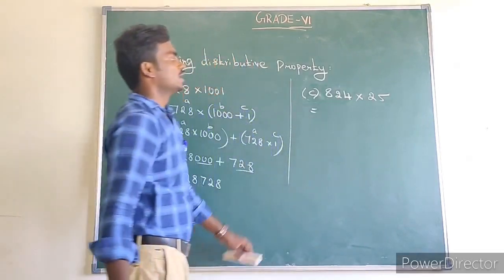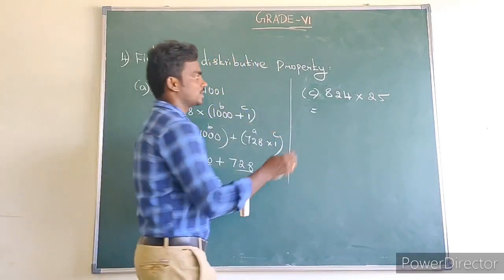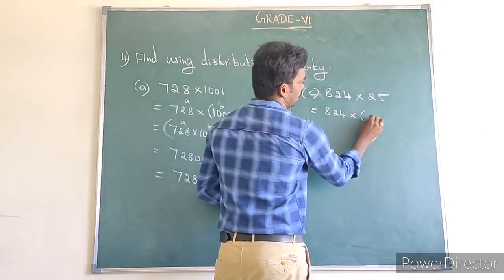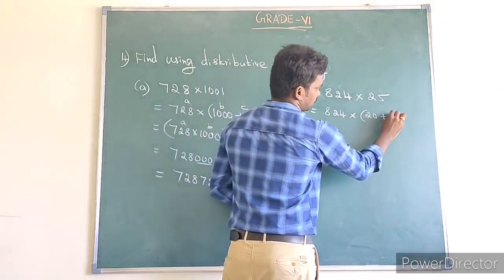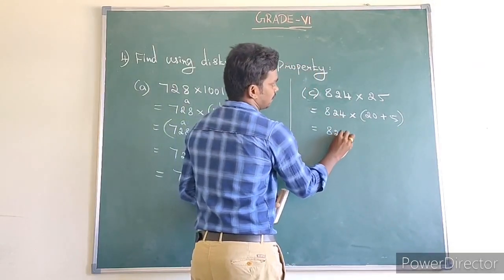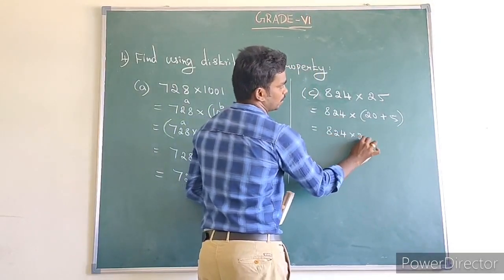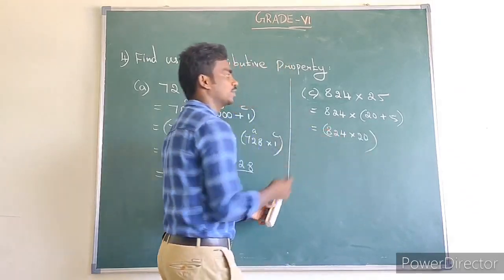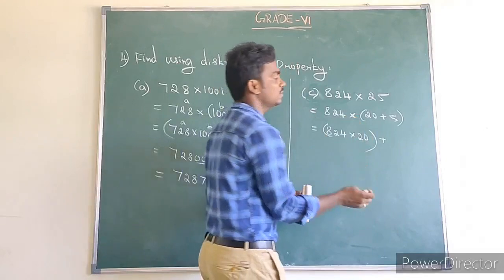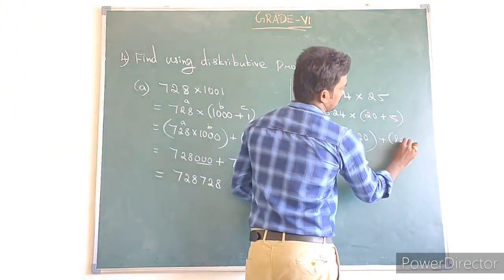Next one, 824 into 25. This is written as 824 into 20 plus 5. That means 824 multiplied by 20 plus 824 multiplied by 5.